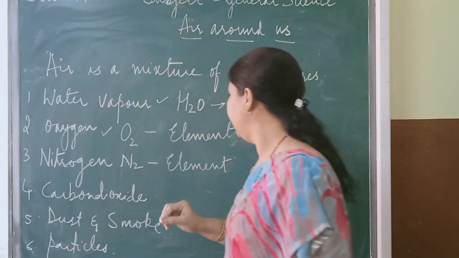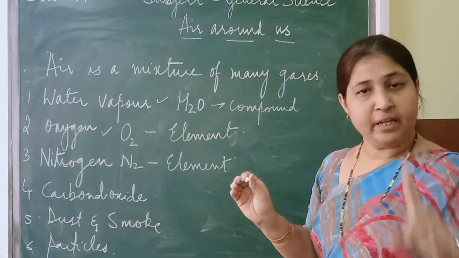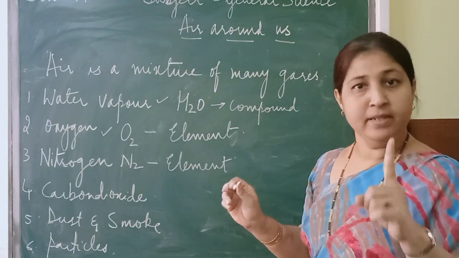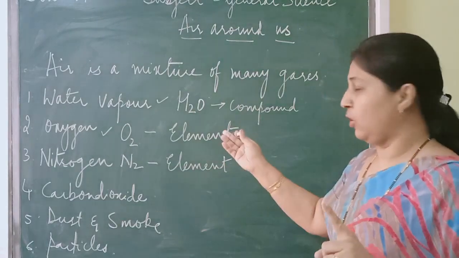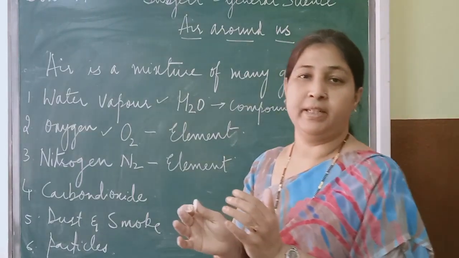So now, what are elements? Elements are the substances which are made up of only one substance. That is, oxygen is made up of only oxygen, nitrogen is made up of only nitrogen, isn't it?